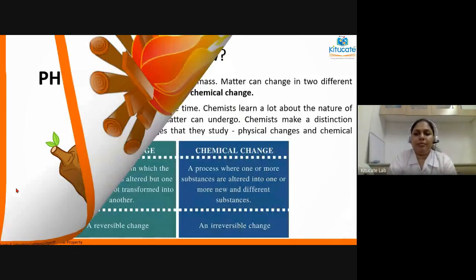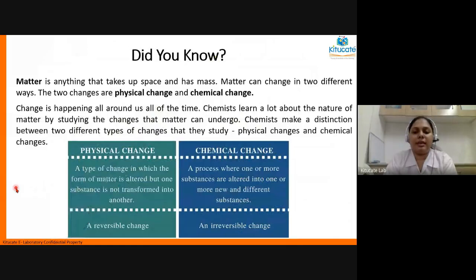Now matter, we all know that matter is anything that occupies space and has mass. Any matter, whether it is a living matter or a non-living matter, both undergo changes over a period of time. And this change is not confined only to the planet Earth. Even outside the Earth, in the solar system, in space, there are changes happening every second, every instant of time. There is some change going on. Okay. Now, what are changes?